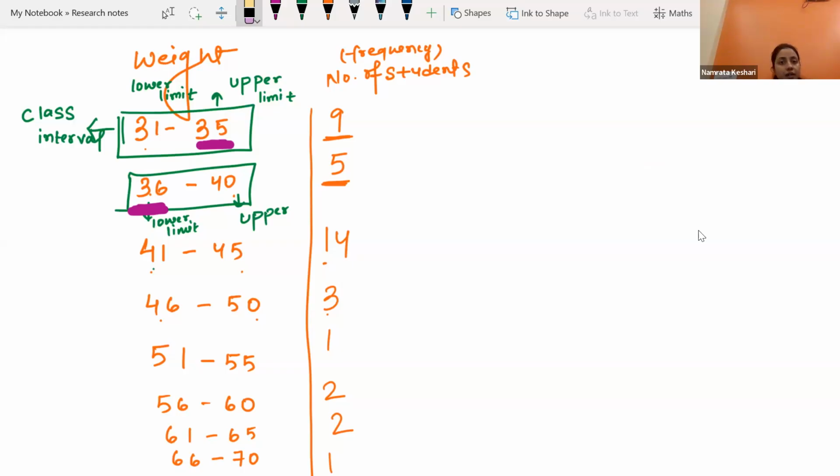Now this 9, 5, 14, 3, 1, 2, 2, these are the number of students: in between this 31 to 35 there are 9 students. Okay, in between 36 to 40 there are 5 students. In between 41 to 45 there are 14 students, and these are called the frequency. Okay, this is the frequency column we are having.